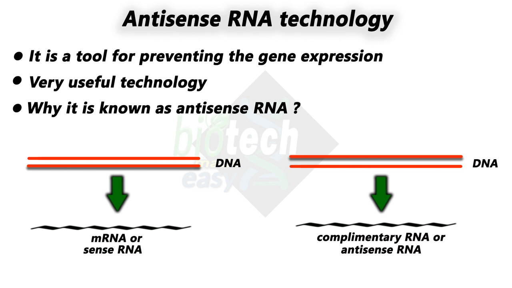Therefore, it is called an antisense RNA, and this topic involves this antisense RNA. Look at the sequence carefully. These are RNA sequences where thymine is replaced by uracil, and both are complementary to each other.